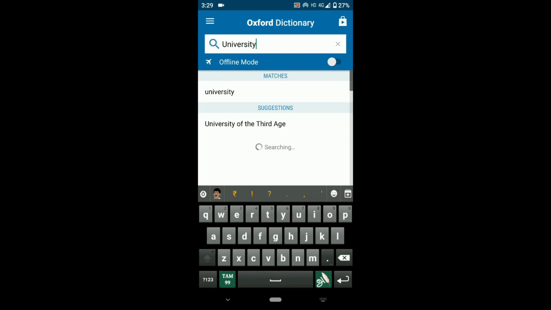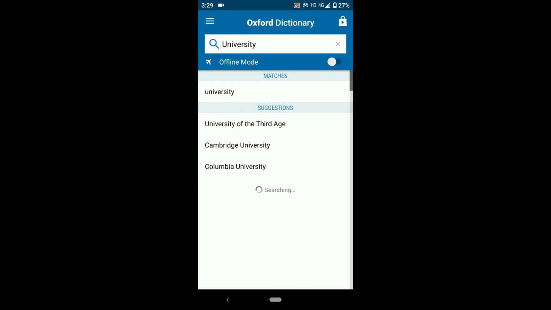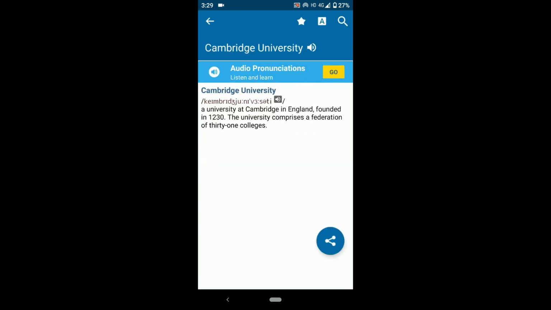That's another one you can search for. I think it can take some time. Okay, let's see about Cambridge University, a university which is located in England, founded in 1230. It contains 31 colleges. As you can see, one of the important features is that you can see many other meanings also, but Cambridge University is a particular one, so you can't see much meaning here.